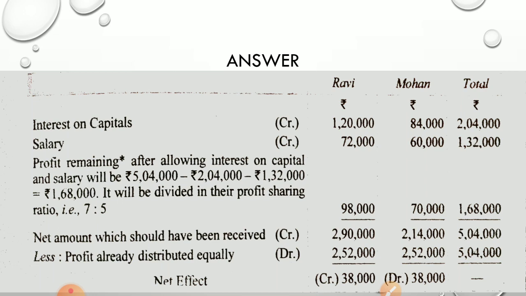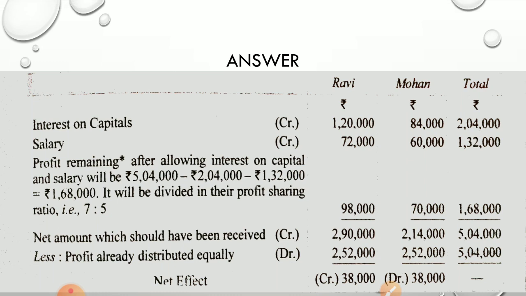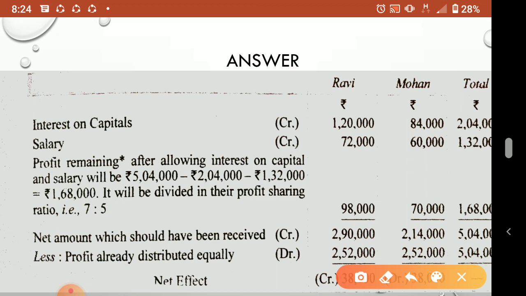Profit should reduce, but without providing this, they already distributed the profit of 5,04,000. So now what we have to do is calculate the correct profit, because the profit was also distributed wrongly. 5,04,000 is the profit given. From that, we have to minus the interest on capital and salary.